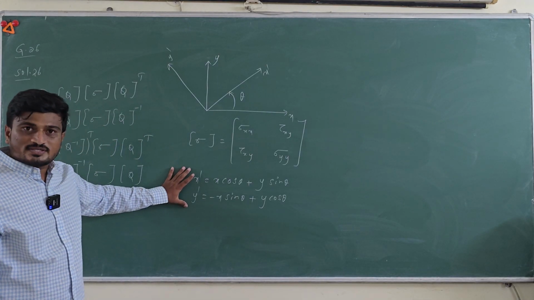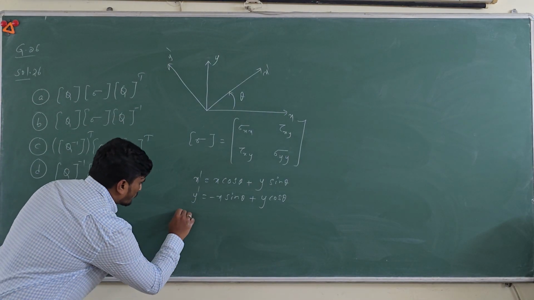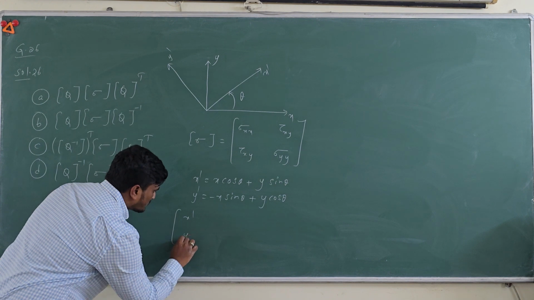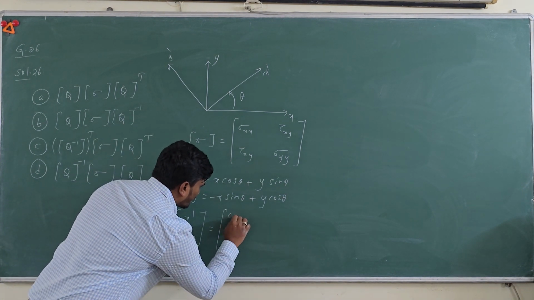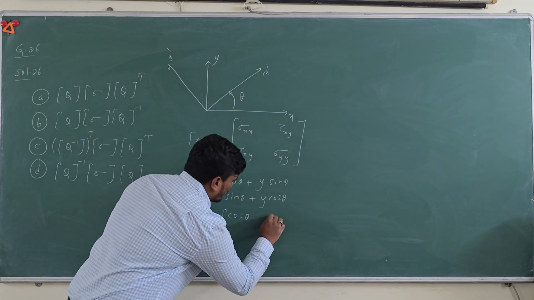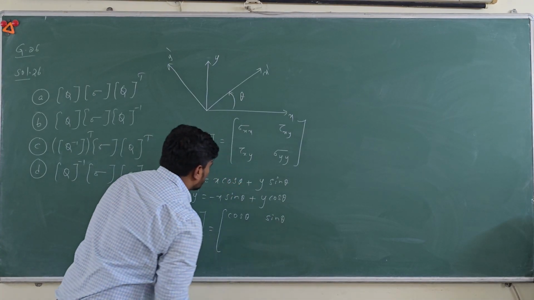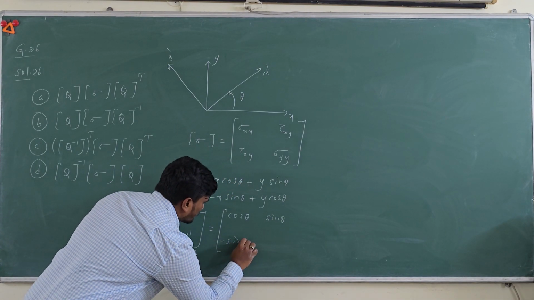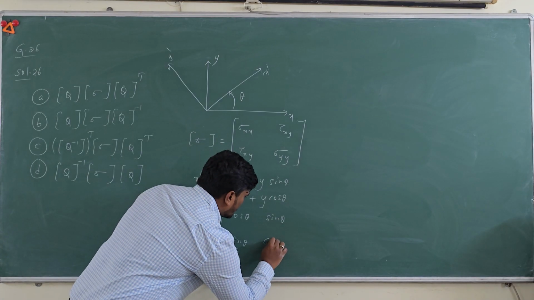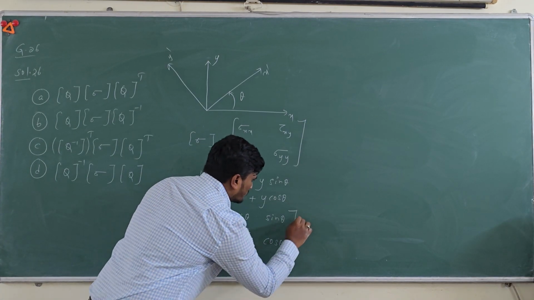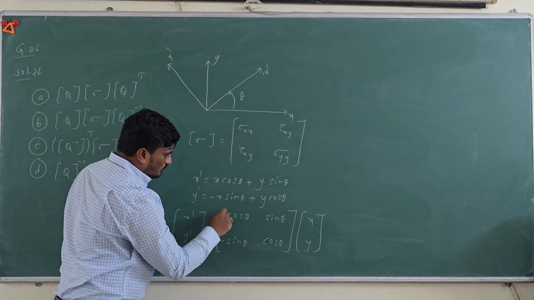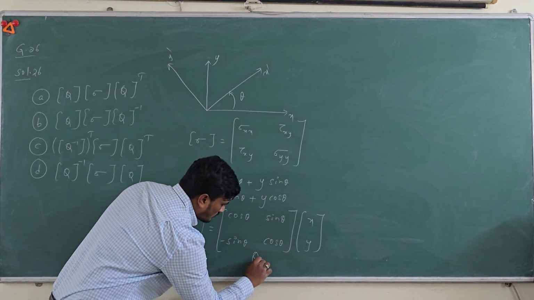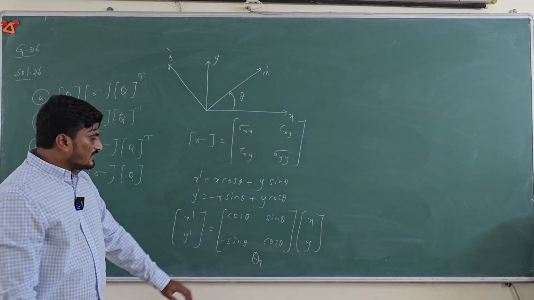Now you have to represent this in matrix form. So you can write x dash y dash is equal to cos theta, sin theta, minus sin theta, cos theta, times x and y. So this is what is called Q, the transformation matrix.